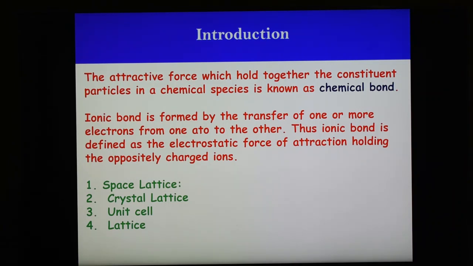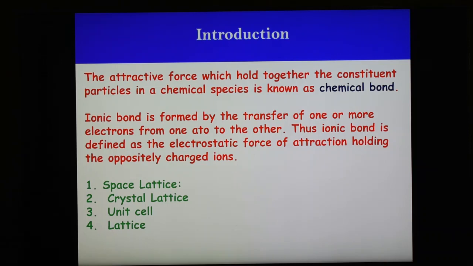This group of points of the space lattice is called the unit cell. The entire lattice can be generated by the translation or stacking of these unit cells, and the unit cell may be defined as the three-dimensional group of lattice points that generates the whole lattice by translation or by stacking. So this smallest building unit which repeats in the crystal is known as the unit cell.